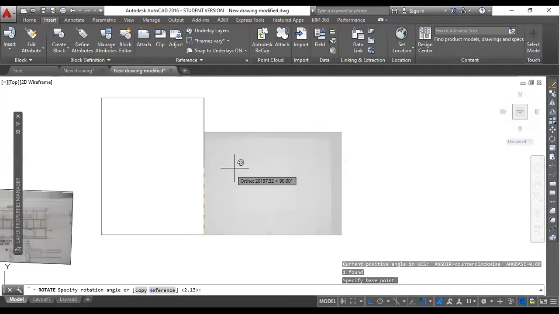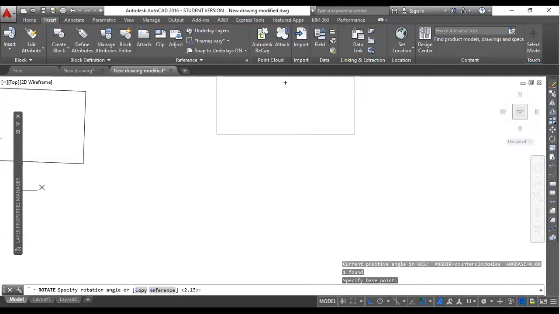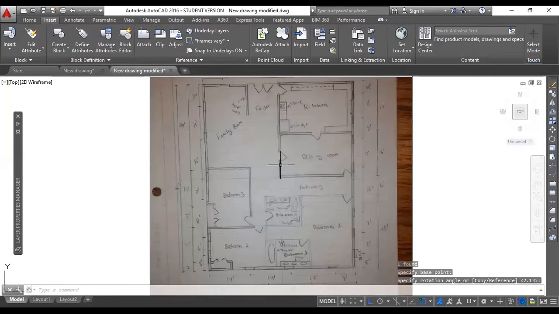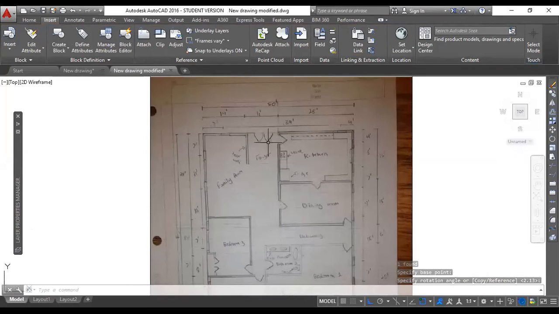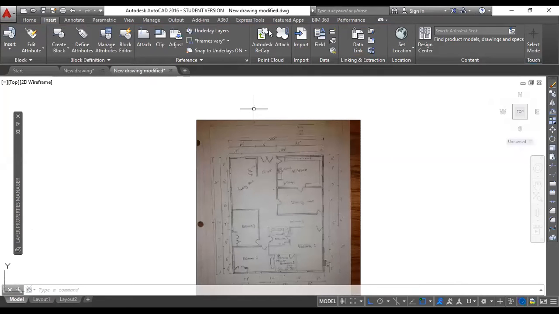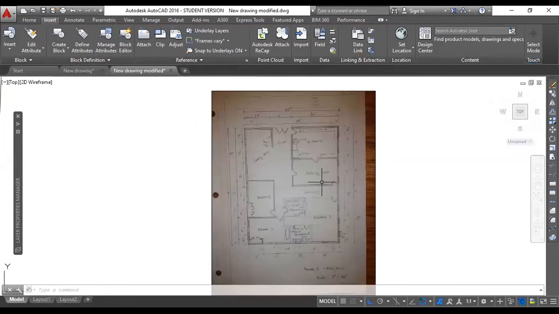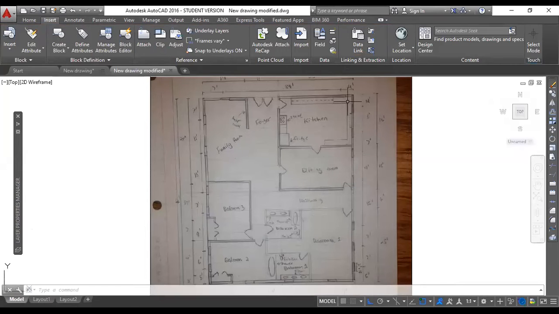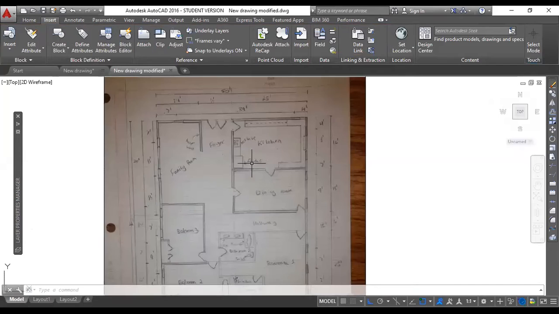So this is basically a hand-drawn sketch. No problem. Even if this is in scale or not in scale, you don't have to worry, because if the client is giving you this kind of hand-drawn sketch, or maybe a picture of that particular drawing where you have all the dimensions mentioned, because obviously you need the dimensions. Without the dimensions, you cannot do it. But you need to make a plan which is already existing, so you need to draft it.